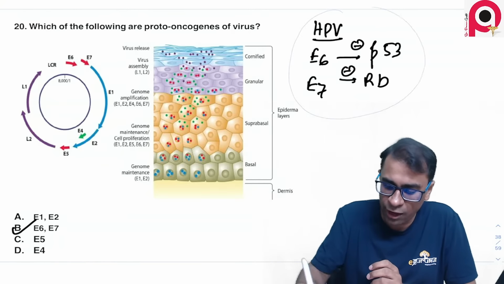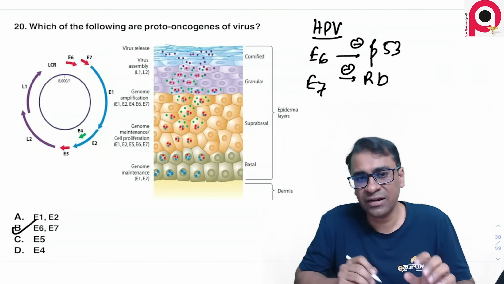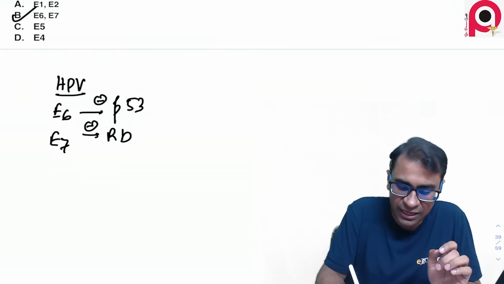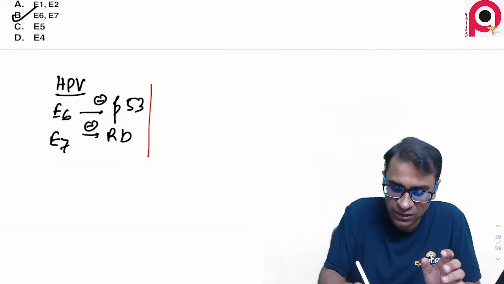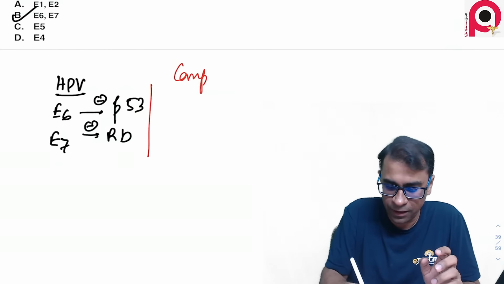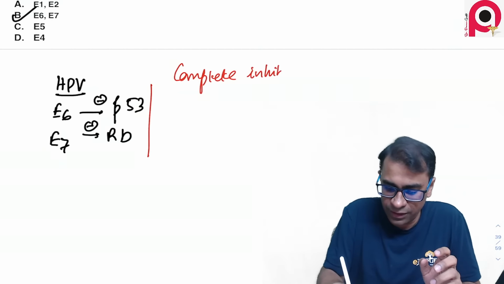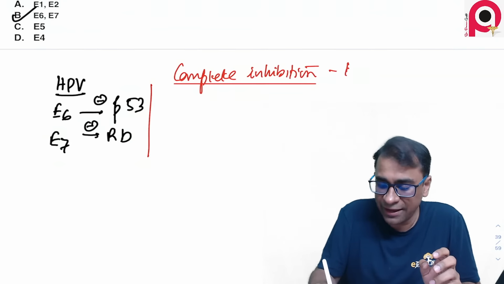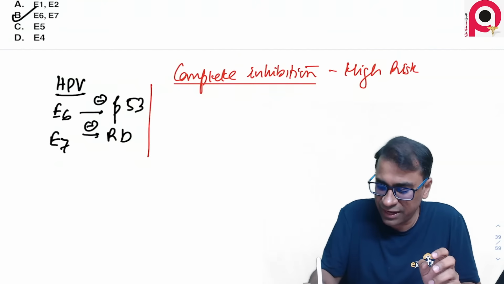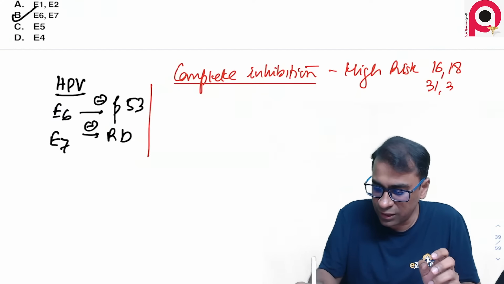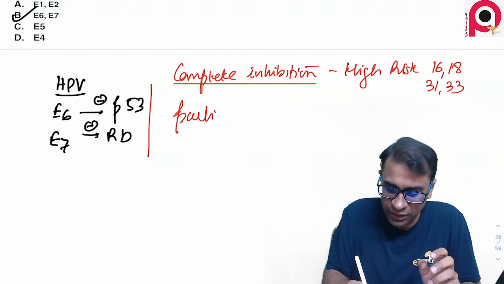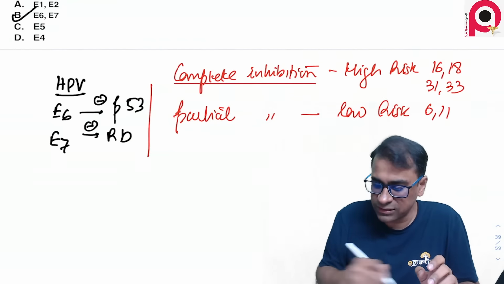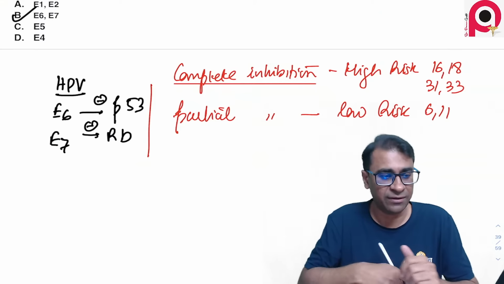And also remember how I also tell you that the P53, if there's a complete inhibition, this is actually causing a high risk HPV. High risk HPV example 16, 18, 31, 33. And partial inhibition would be a low risk human papillomavirus 6 and 11. Okay, 6 and 11.